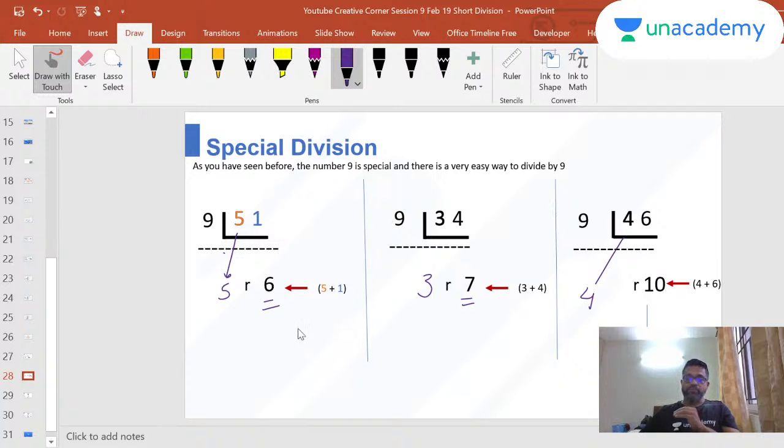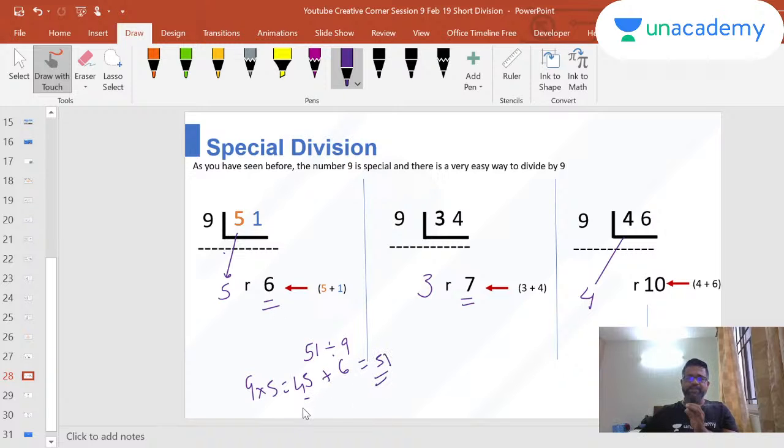Okay, so for those of you who are early in your division, you need to understand your division concepts. But division is very easy. When I am trying to divide 51 by 9, I'm trying to find out how many 9s are there in 51. So I have 5 9s, right? When I multiply 9 into 5, I get 45. And then the remainder is 6. So when I add this, I will get 51.